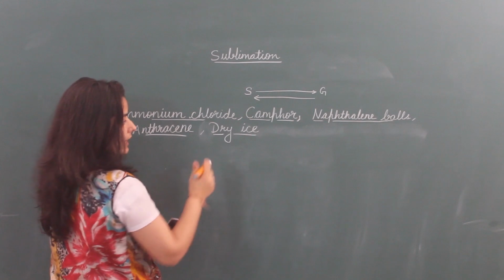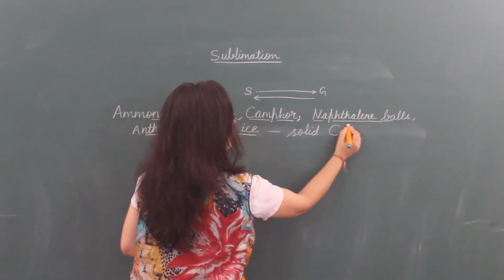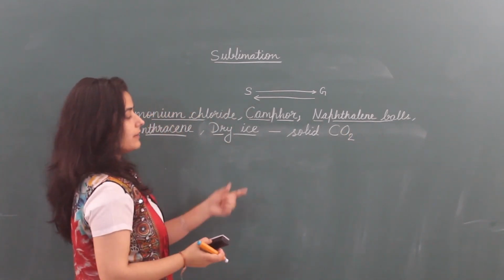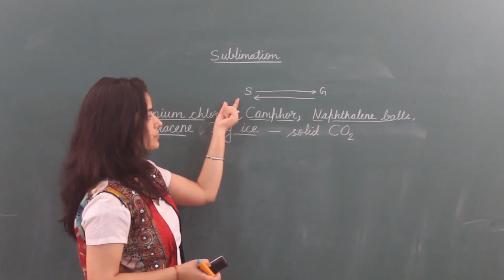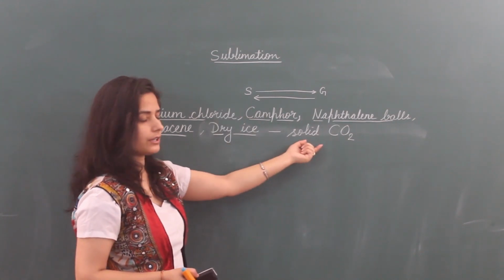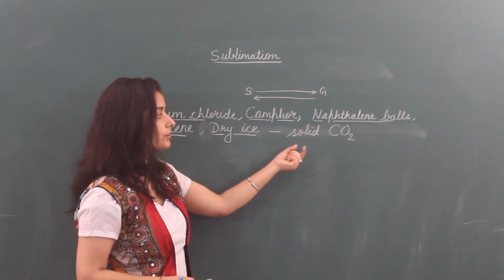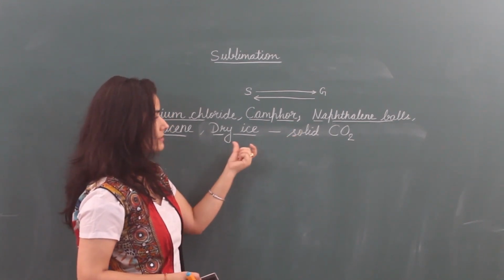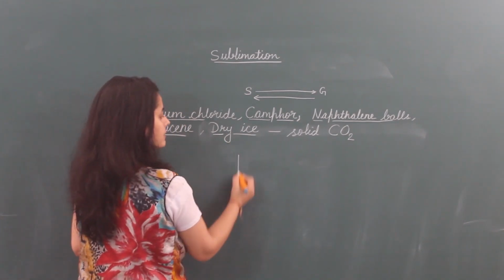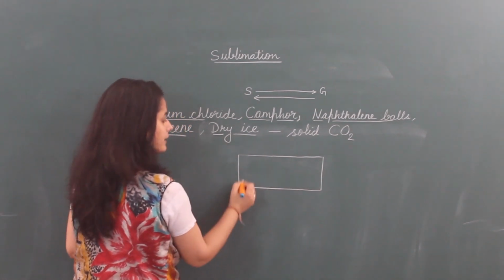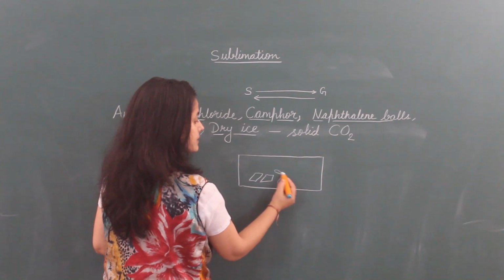So now what is dry ice? Dry ice is solid carbon dioxide. When carbon dioxide gas is converted into solid, then it is known as solid carbon dioxide. You have seen it, but you don't know the term that this is dry ice. Many times you have seen that from shops you are taking chocolates, ice creams, etc.